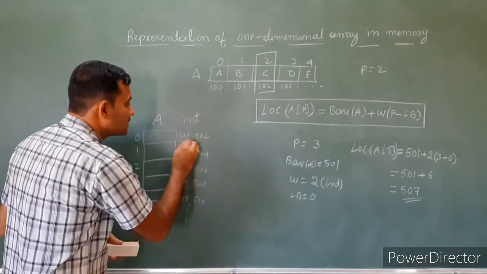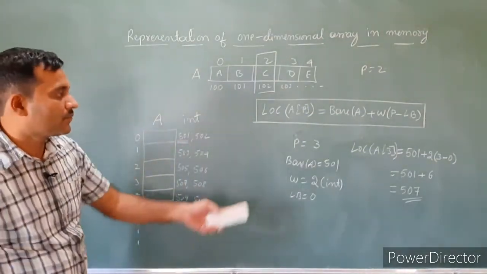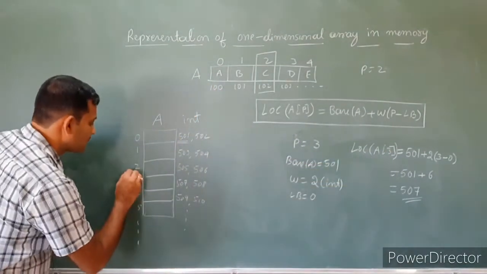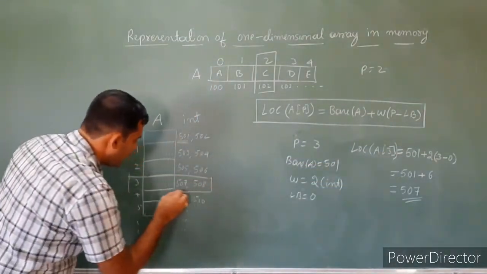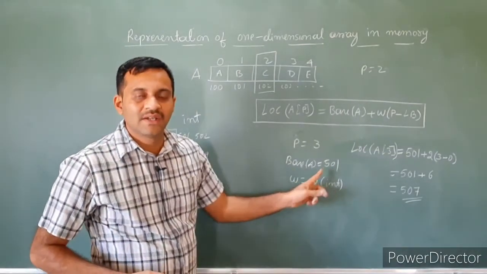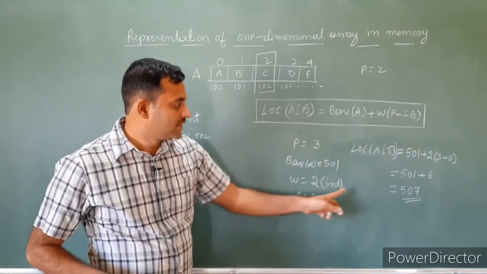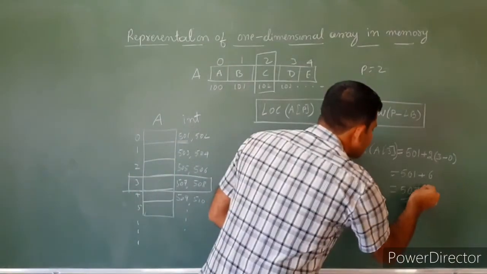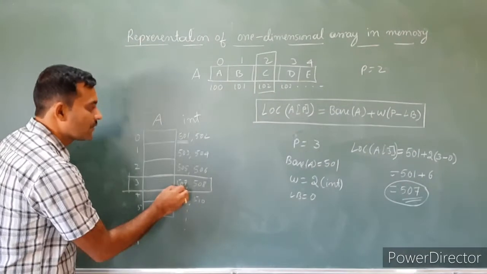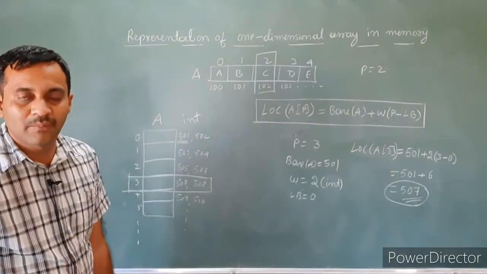So the starting address is 501. We have to find the location of the fourth element. How to find it? Using the base address 501 and the word length to see the position. So 507 is the location of the fourth element.